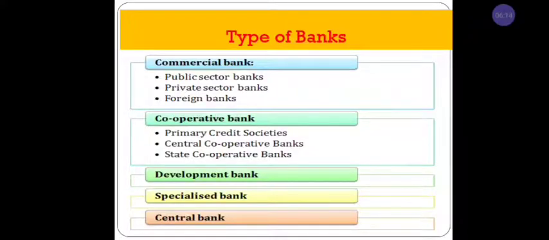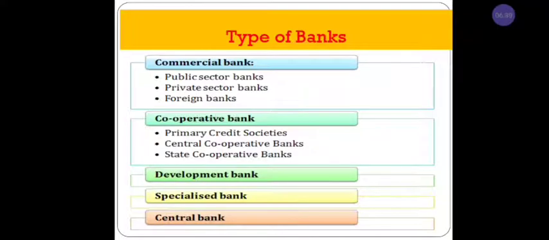Second, cooperative banks: primary credit cooperative, central credit cooperative and state cooperative. Next, specialized banks, and fourth, the central bank. The development bank is also included in specialized banks.